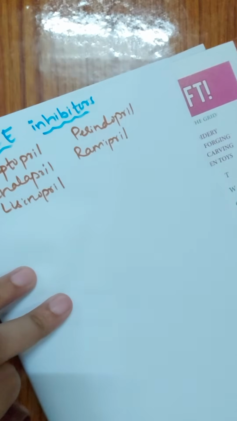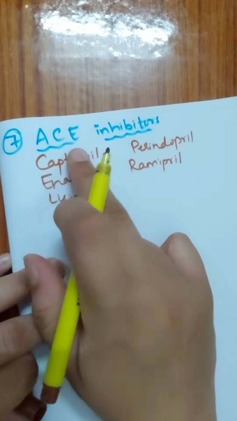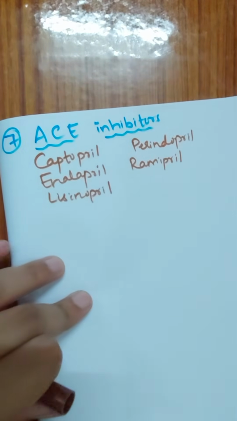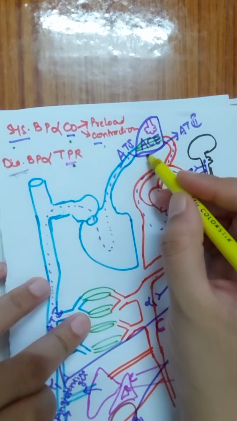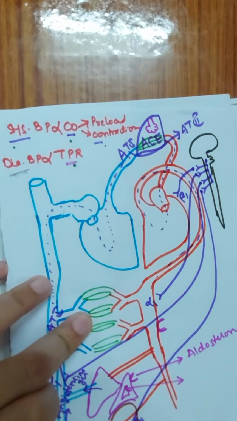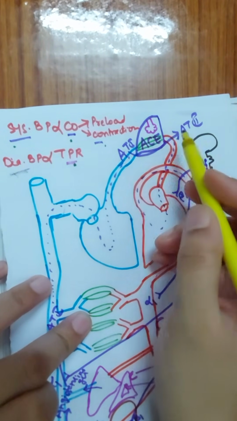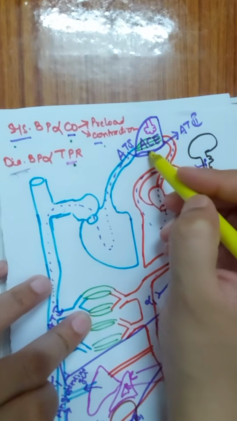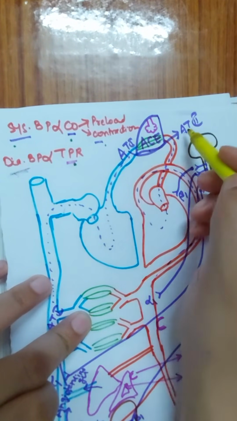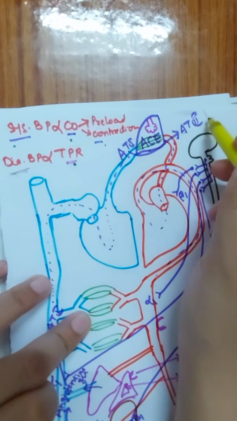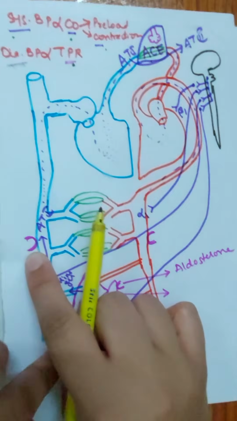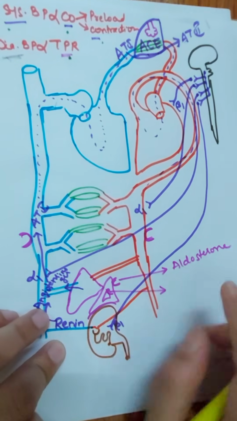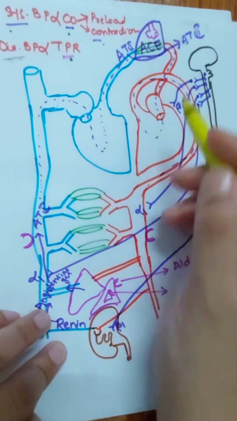So what are these drugs doing? Yes, these drugs are causing inhibition of angiotensin converting enzyme. Angiotensin converting enzyme is basically present in your lungs, and it is responsible for conversion of angiotensin 1 into angiotensin 2. And when we are blocking this enzyme, there is no synthesis of angiotensin 2, and therefore no angiotensin 2 mediated arteriolar constriction, venoconstriction, or release of aldosterone. Everything will be inhibited if you are inhibiting the angiotensin converting enzyme.